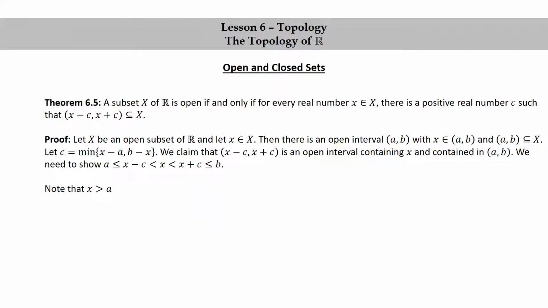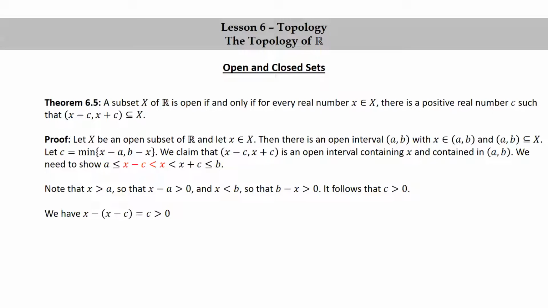Note that x is greater than a, so that x minus a is greater than 0. And x is less than b, so that b minus x is greater than 0. Since c is the minimum of two things which are both greater than 0, c is also greater than 0. Okay, now we're ready to show that x minus c is less than x. Well, we simply have x minus x minus c is equal to c, which is greater than 0. So x is greater than x minus c.